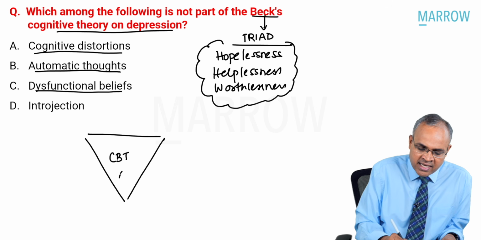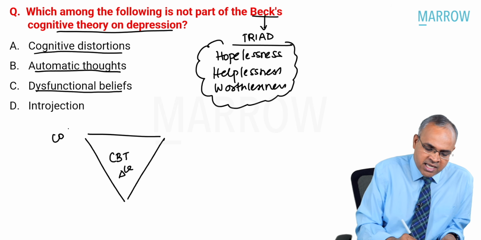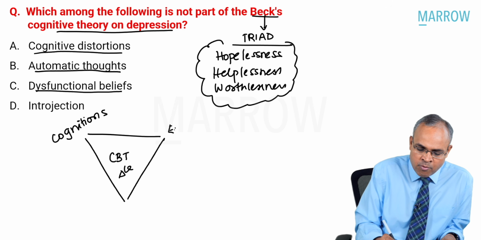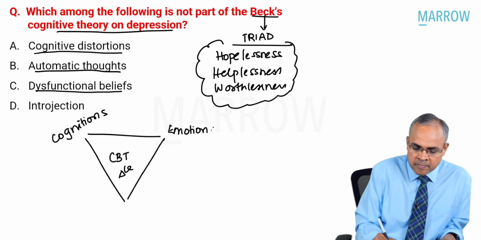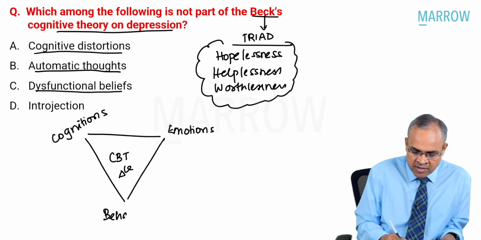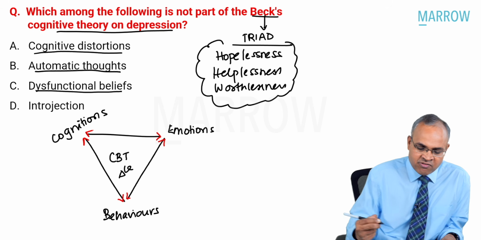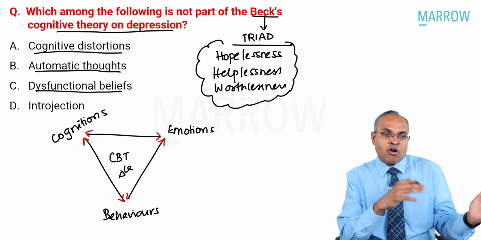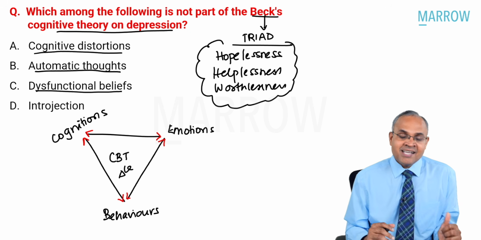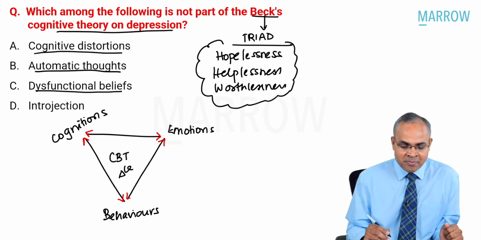What does this CBT triangle include? It speaks about cognitions, emotions, and behaviors. And I would have definitely spoken to you about how they are bidirectional in nature, each one influencing the other. The cognitions influence emotions, emotions influence the cognitions. So it is a bidirectional CBT triangle we are talking about.